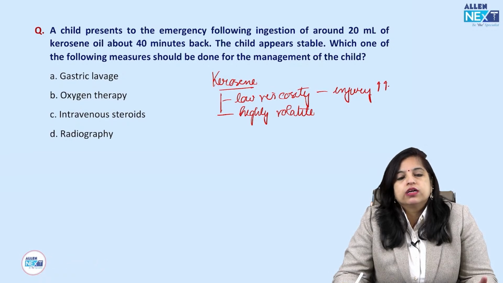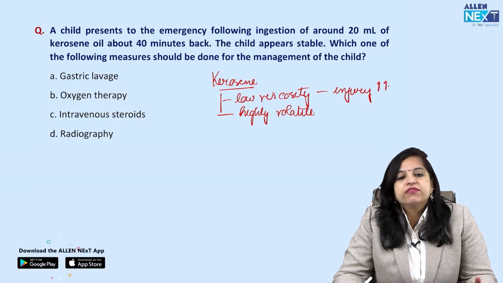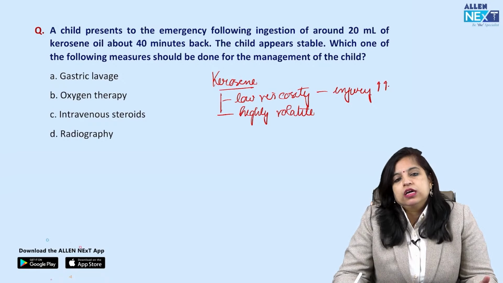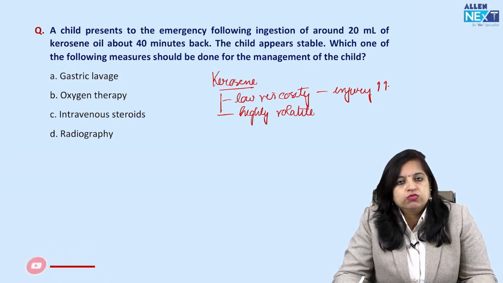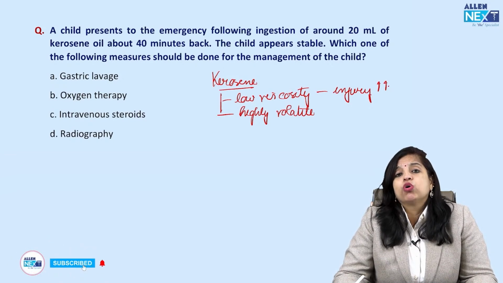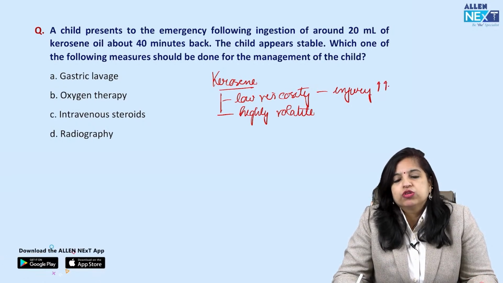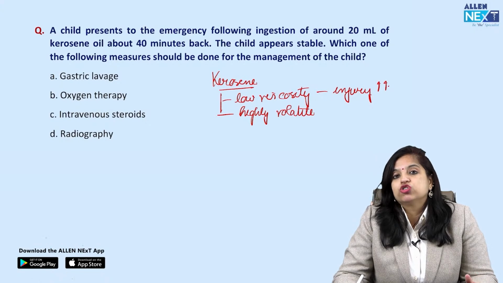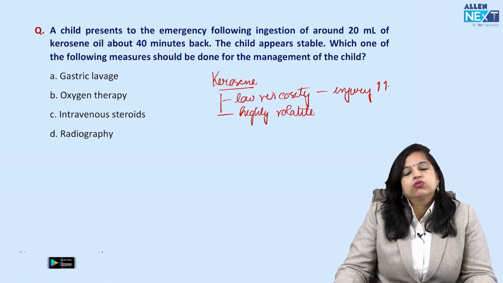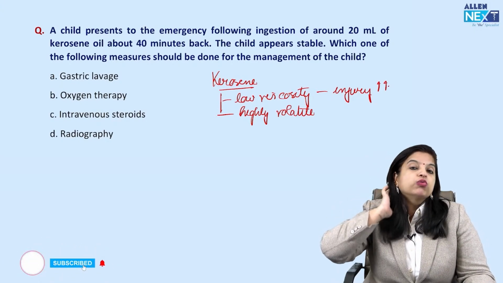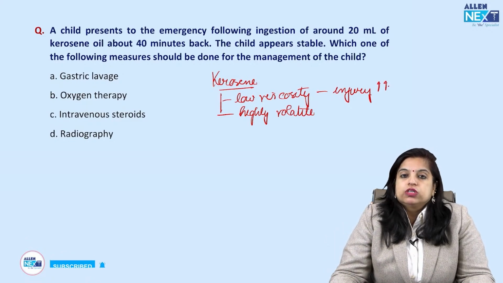So that is why it is always said that never ever attempt emesis in a child who has taken kerosene, number 1, and even do not attempt gastric lavage, because you might induce aspiration pneumonitis even if the child has not initially had it, right? तो ये 2 चीजें हमने याद रखनी है। अब हाउ डू वी मैनेज अ चाइल्ड विद केरोसिन पॉइजनिंग?